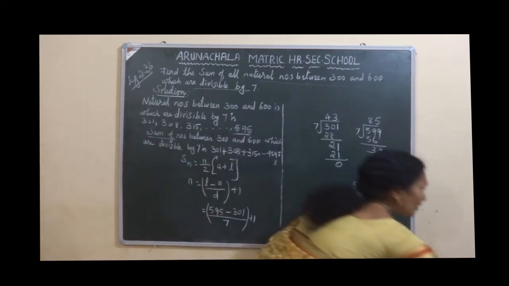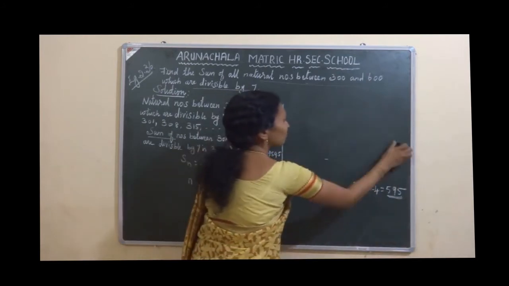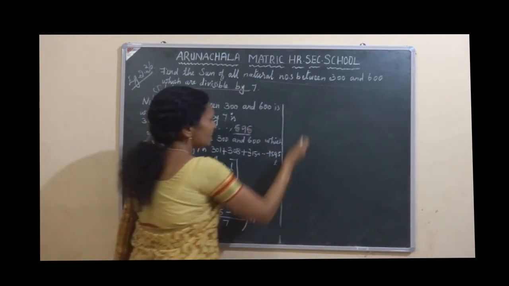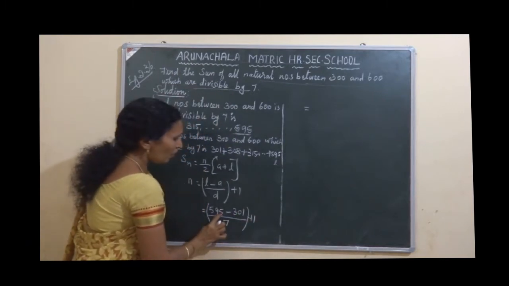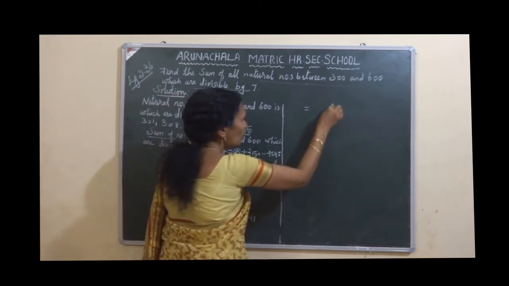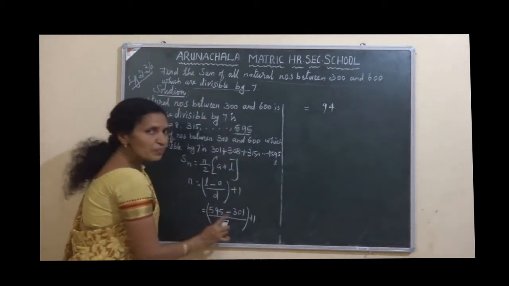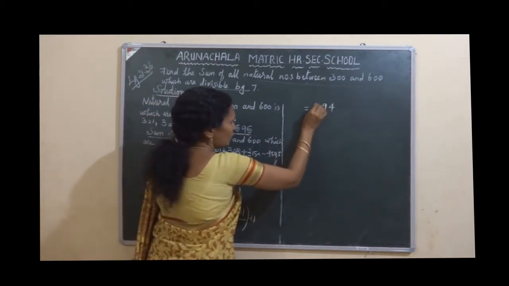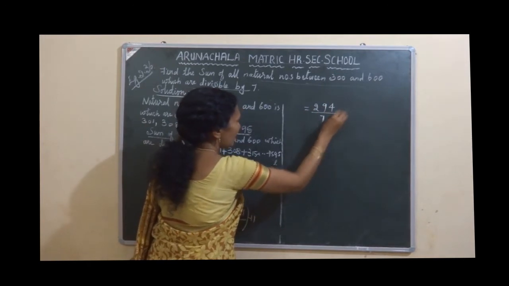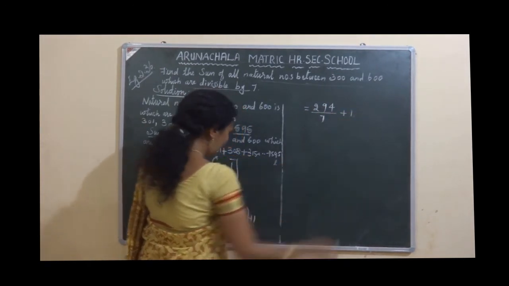Now that is equal to, we subtract 5 minus 1, 4. 9 minus 0, 9. 5 minus 3, 2. Divided by 7 plus 1.